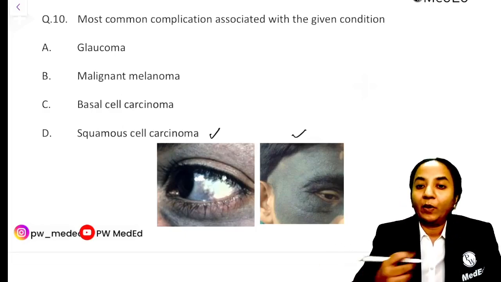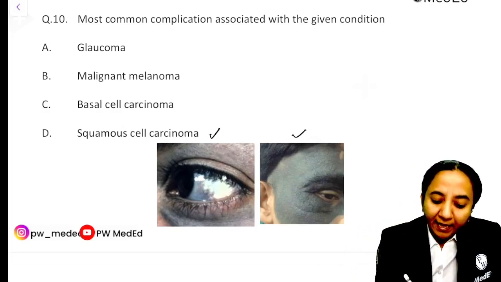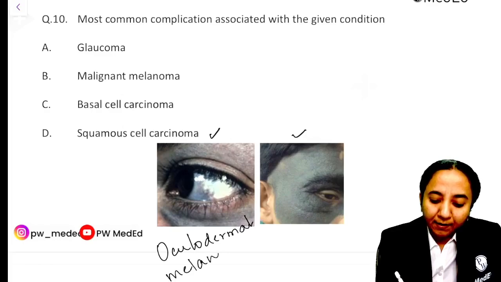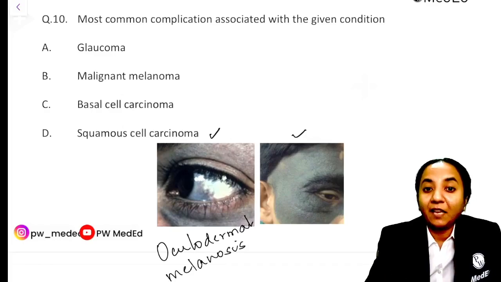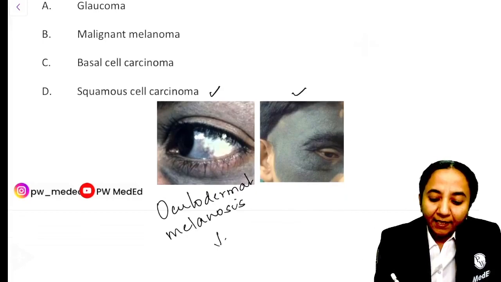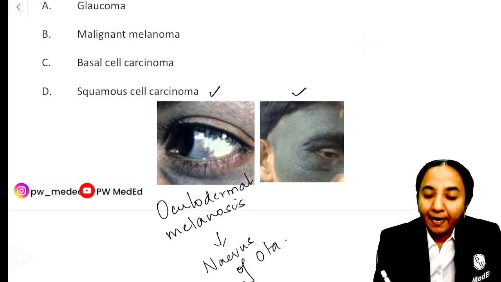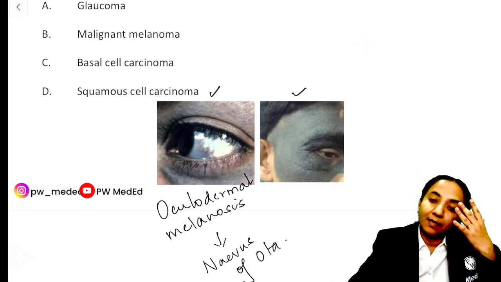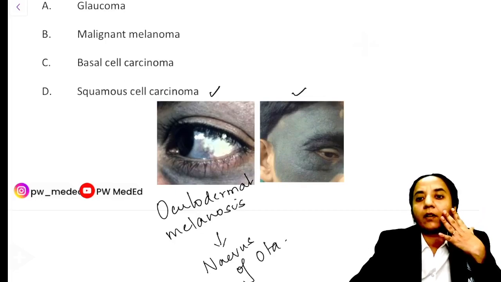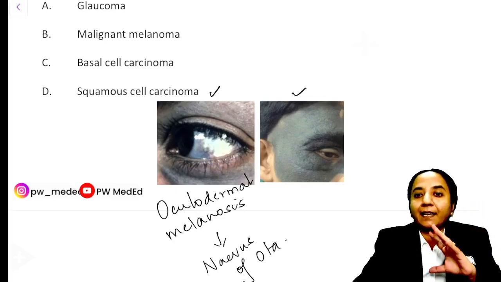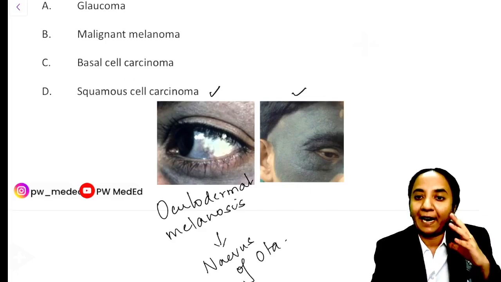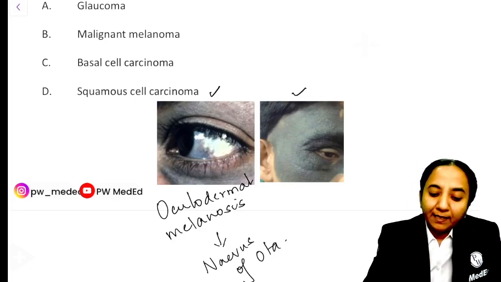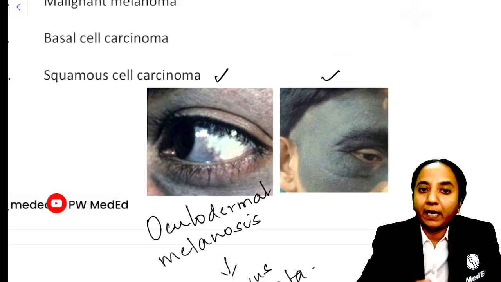Picture number 1, which I feel is probably what was given, this is oculodermal melanosis. I am not sure, but I think that if this is what was given, this is called nevus of Ota. So you can see that this is a melanosis, the skin over the eyelids and almost this part of the face usually has this kind of blackish discoloration, and you can see the same in the episclera.